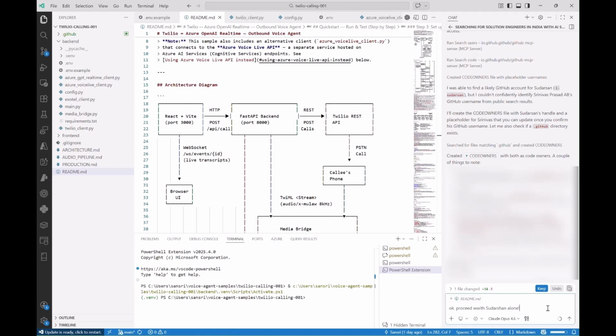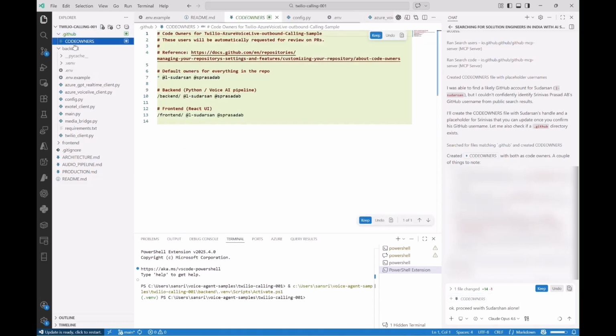Okay, so there you go. It has gone ahead and added them as code owners to this particular repo. In fact, here is where it has made those changes, which is great.